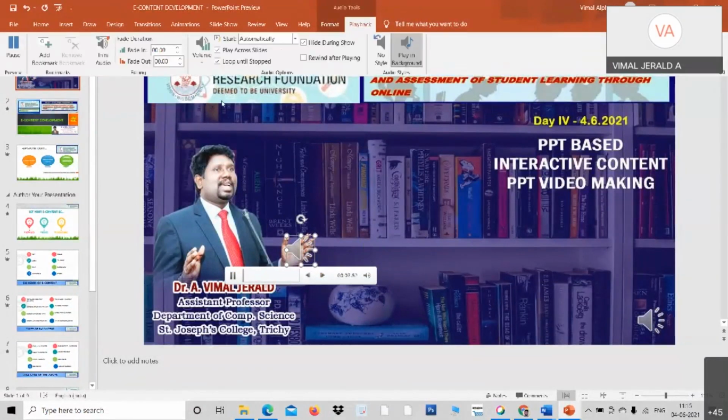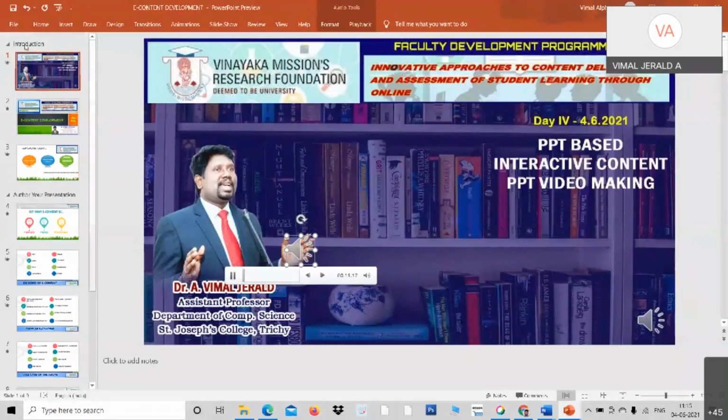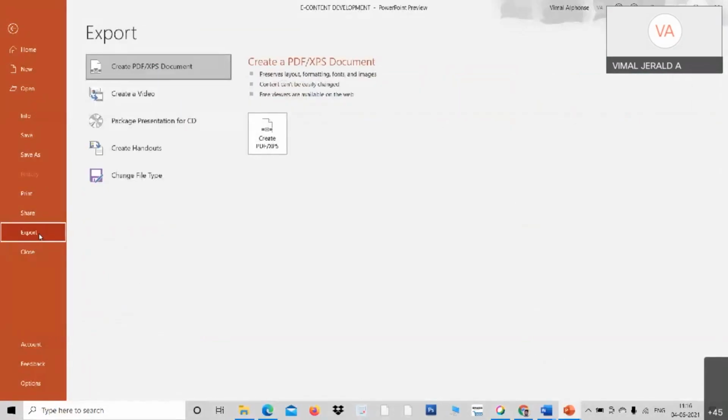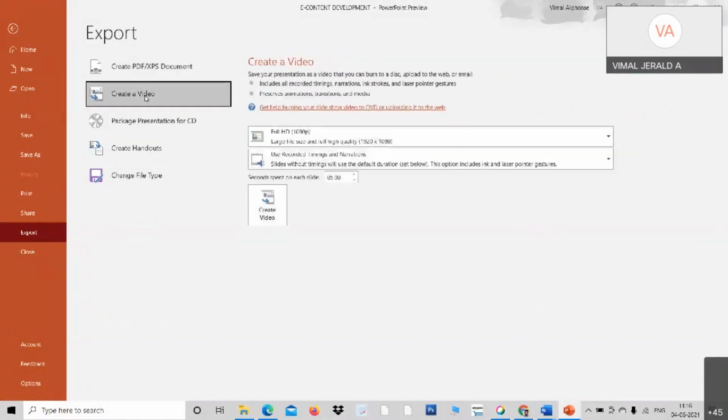Now look at here. Professors, I'm going back to the procedure of converting into video. Now go to file. In 2010, it is save and send. In 2013 onwards, it is export. Click export or save and send. There is an option create video. Click over create video, and there is another option create video. When you click this create video, you get the dialog.